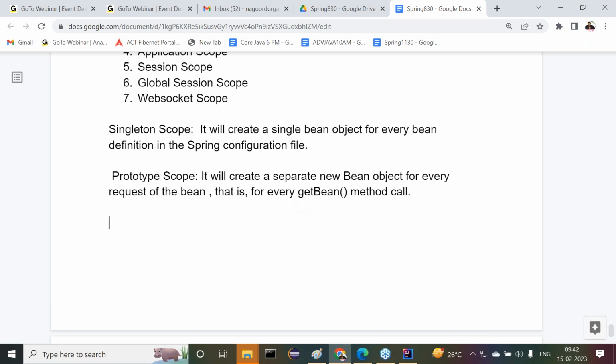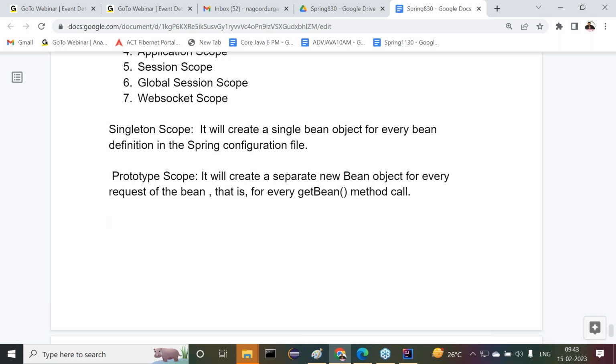Understand this? I configure a single bean in the Spring configuration file, but the scope I provided is prototype. 10 times I called the getBean method for the same bean, so 10 new objects are created. Every time the getBean method is called, a new object is provided. Got the difference between singleton and prototype?